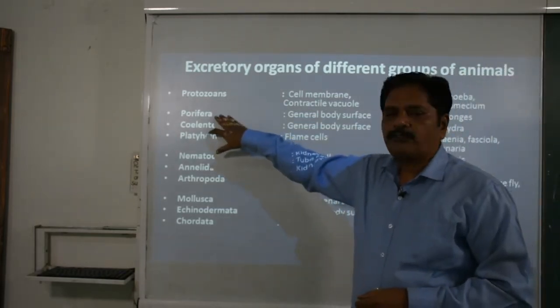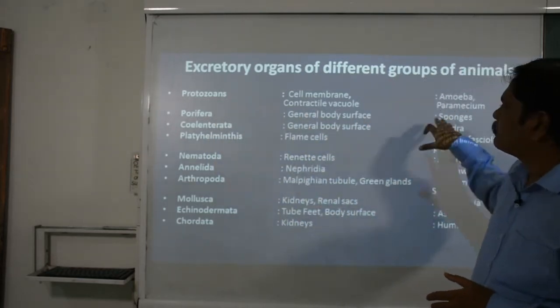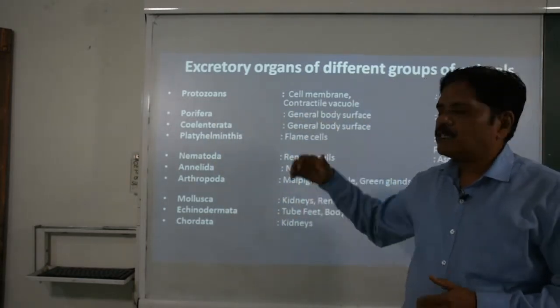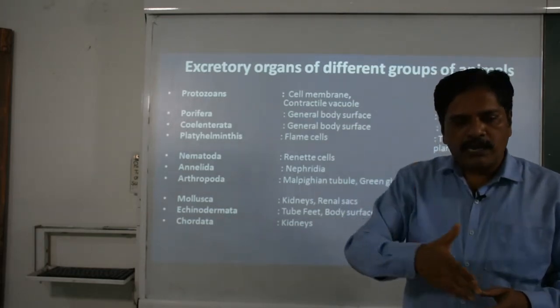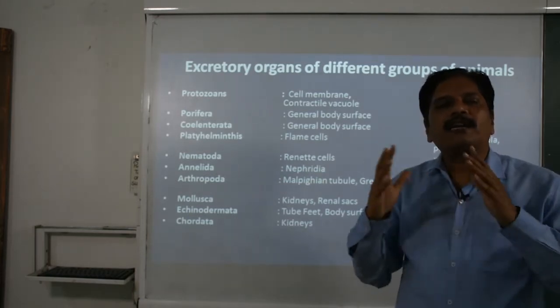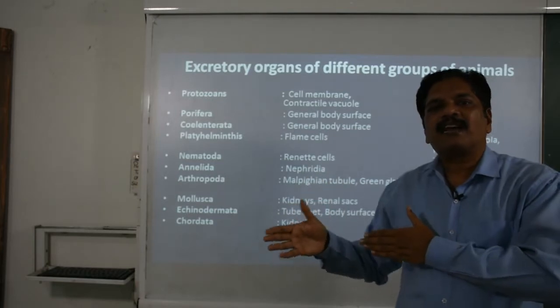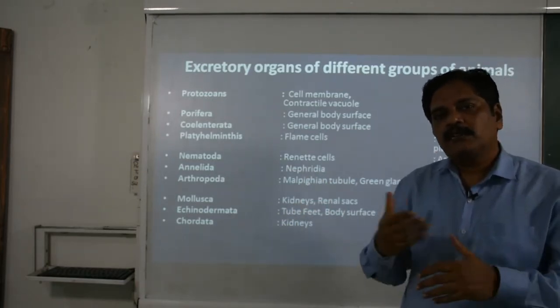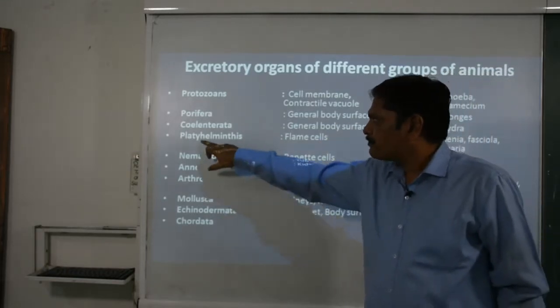Then the next one, the porifers, the pore bearers. A good example is Scypha, the sponges. Their body surface is there. You know that these are multicellular in nature, and even though they have an internal cavity too, their body surface remains in direct contact with the surroundings. So with the help of the internal surface as well as the external surface, they exchange and diffuse out the waste. So diffusion again.